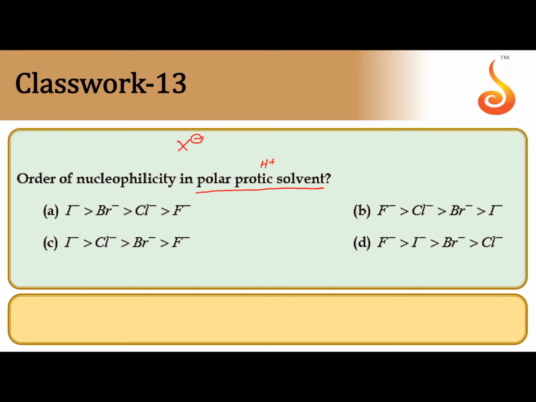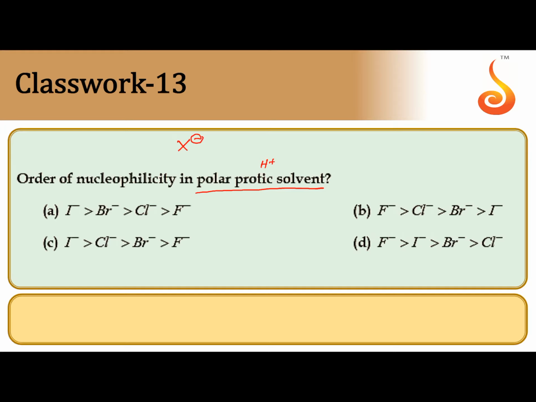Since F minus is a smaller ion, the negative charge density is more, so the extent of hydration is more. The degree of hydration is less for I minus, as the size of the anion increases, the degree of hydration decreases, and that can move quickly and attack at the electrophilic carbon easily.